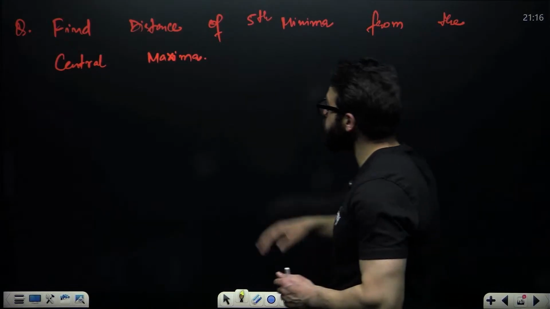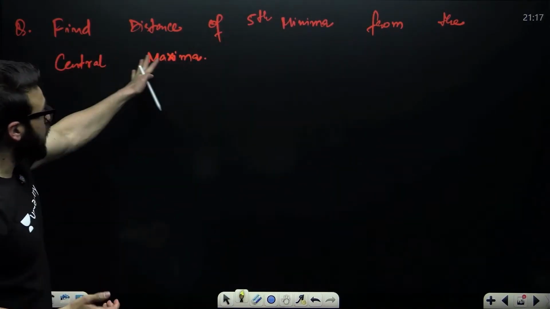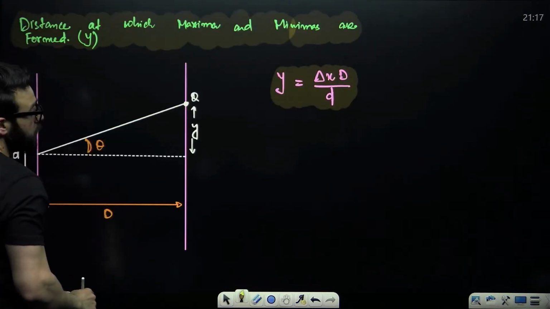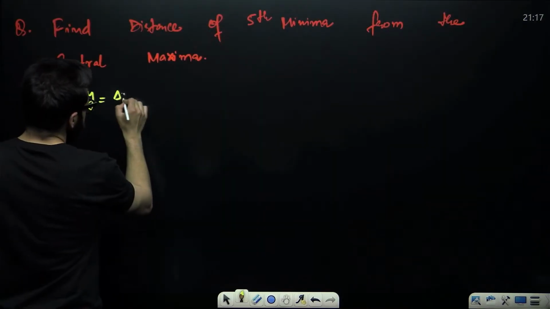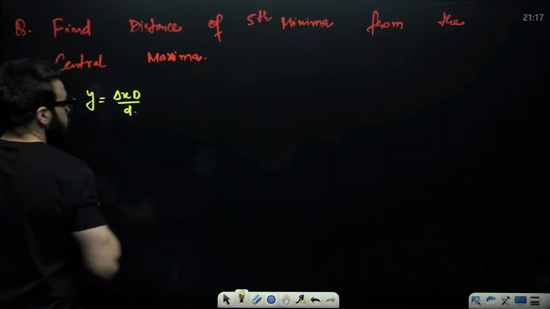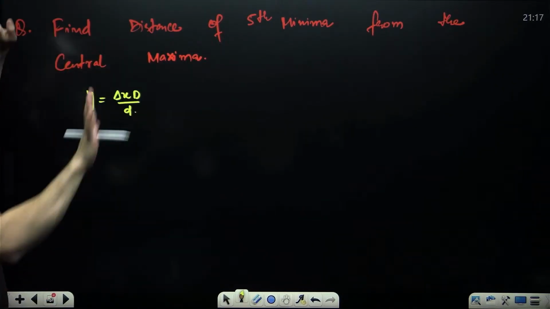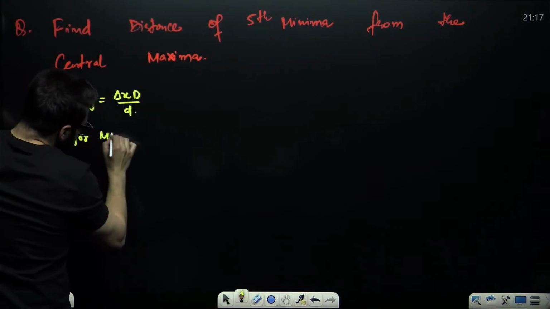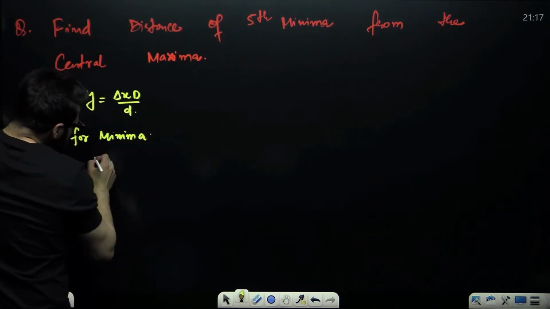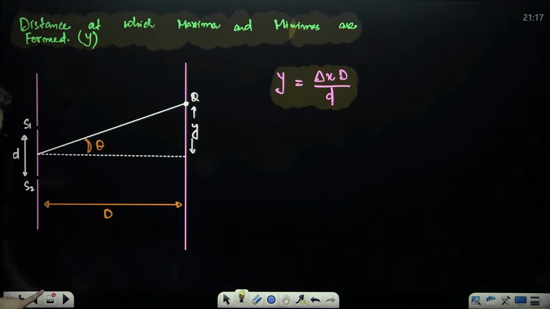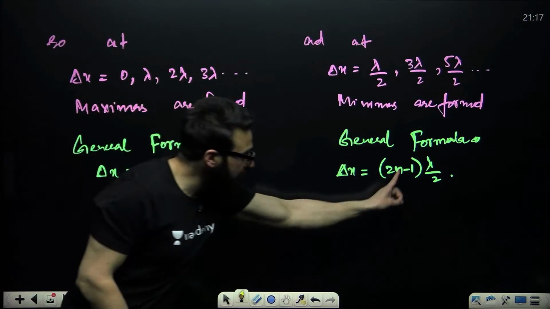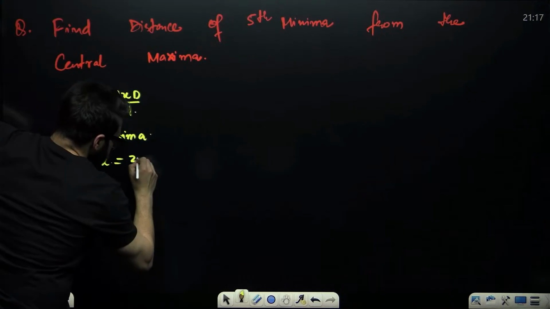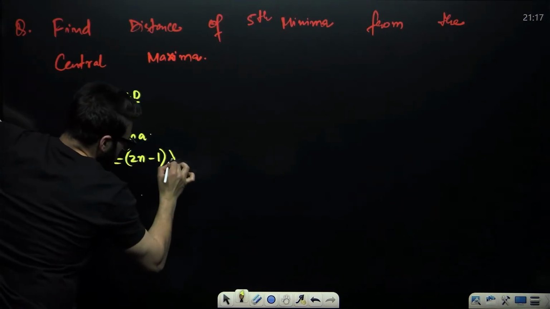Question says, find the distance of fifth minima from the central maxima. Guys, y is equal to delta x D divided by d. If we talk about the fifth minima, what is going to be the path difference when it comes to the minima? Path difference for minima is (2n minus 1) lambda by 2.